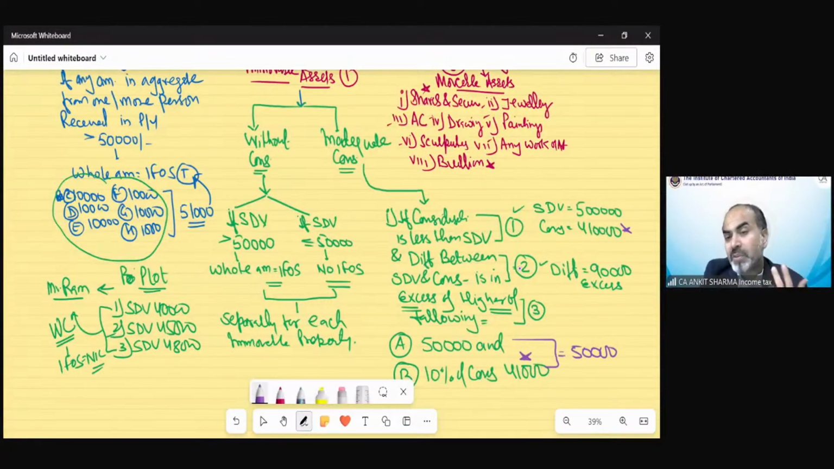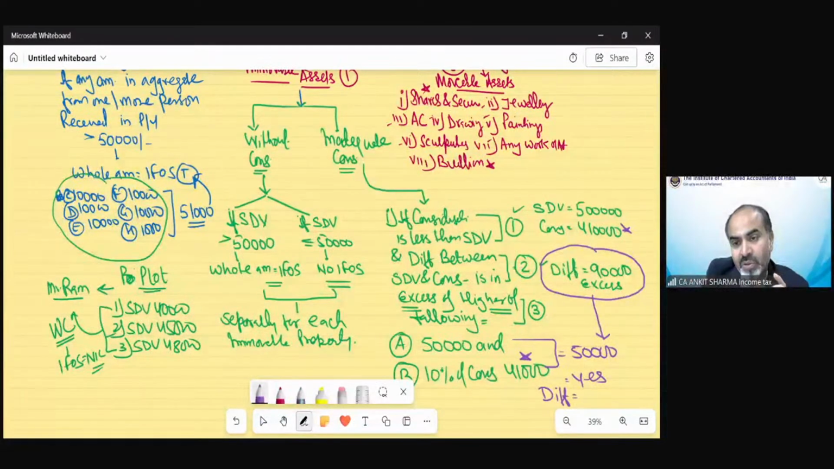So for the purpose of taxability, the difference we found in point number 2 should be in excess of this higher value. And if the answer is yes, of course, the answer is yes, because the difference is exceeding this value, then the full difference is going to be income from other sources. That means in this example, 90,000.